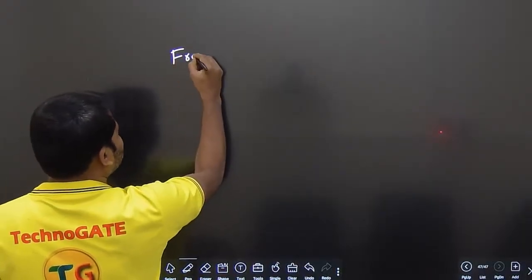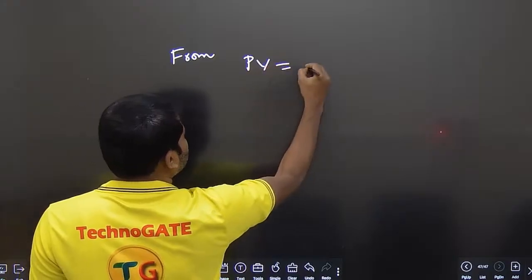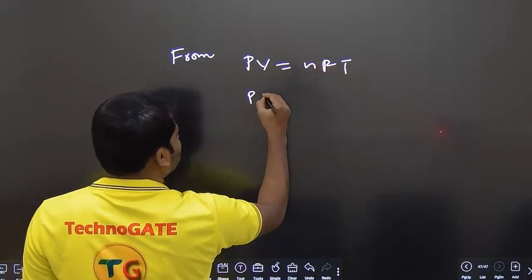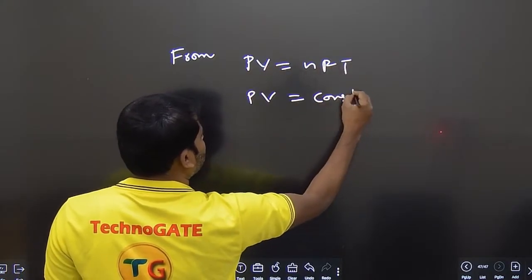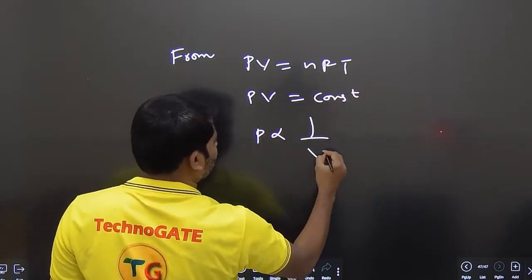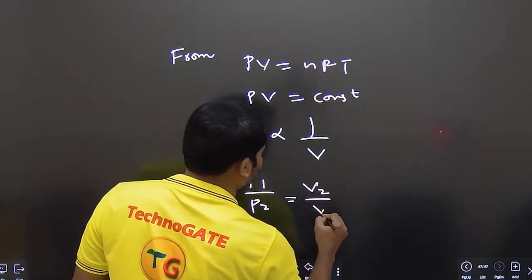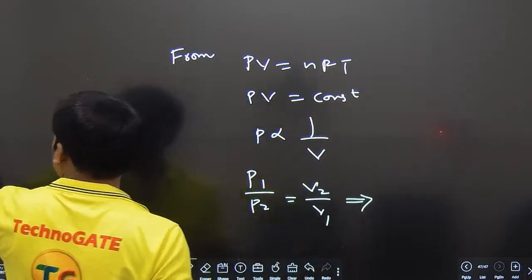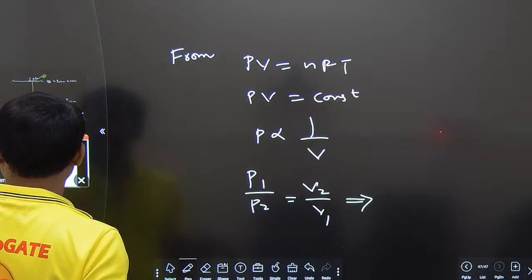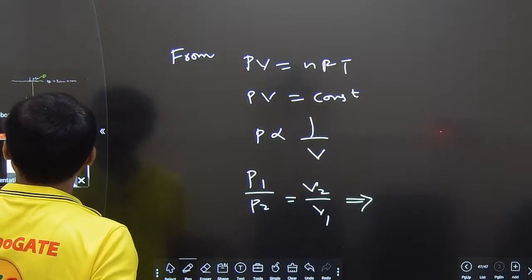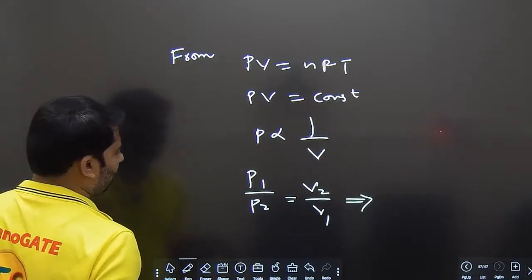So from the ideal gas equation, PV is equal to nRT. So PV is equal to constant. That means pressure is inversely proportional to volume. P1 by P2 is equal to V2 by V1. So the bubble rises from that position to that position, and what happens to the volume? So here we have P1 by P2.